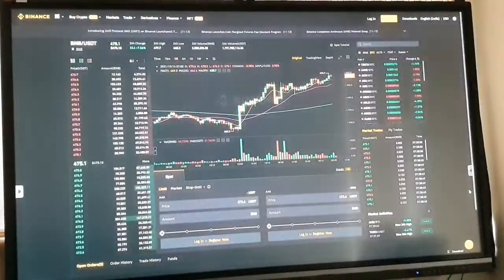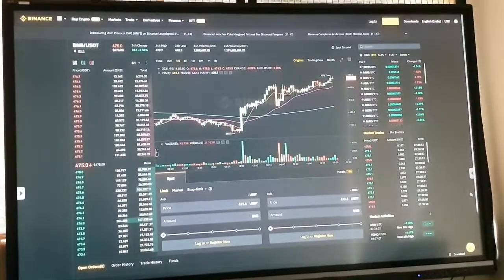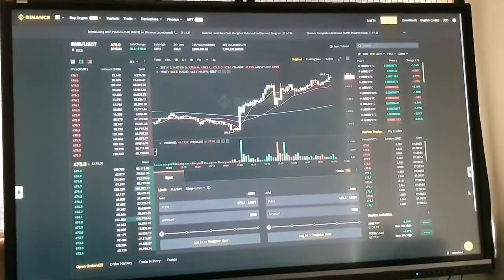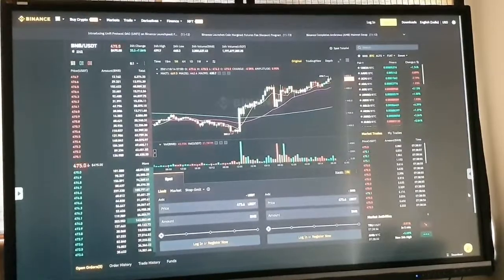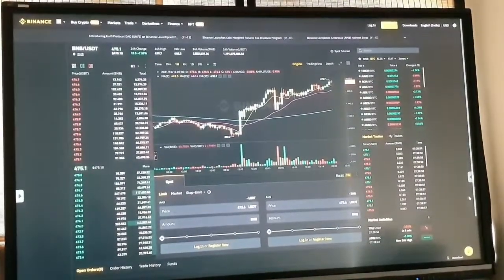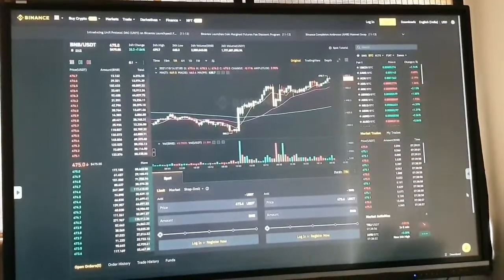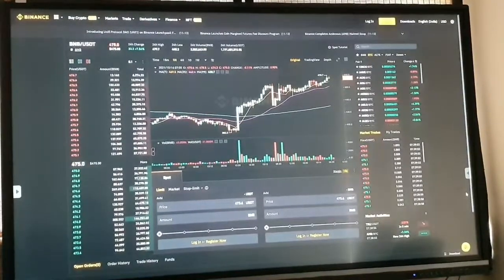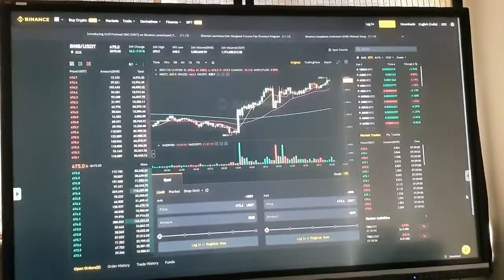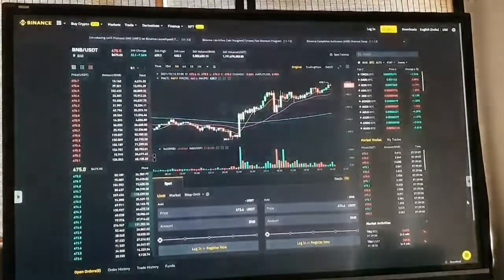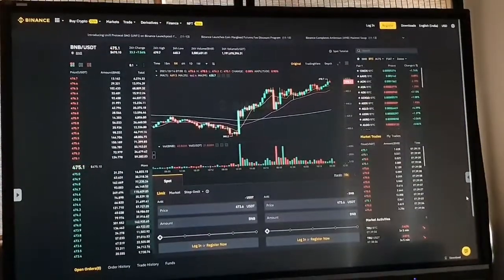And this is the chart of BNB USDT from Binance. You can see that the trades have currently already run from 448 to 480, and we are going to hold this trade up to nearly 500 plus. We have a target for this trade so that we can get consistent profit in the client account.